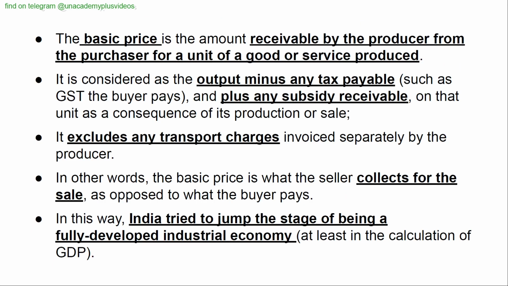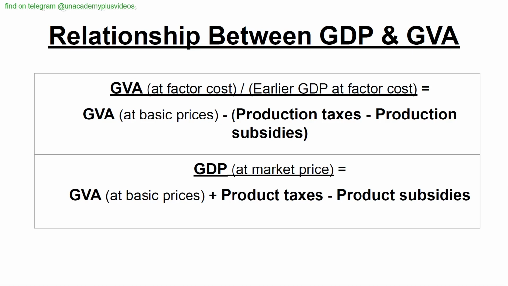The basic price is the amount receivable by the producer from the purchaser for a unit of a good or service produced. It is considered as the output minus any tax payable, such as GST the buyer pays, and plus any subsidy receivable on that unit as a consequence of its production or sale. It excludes any transport charges invoiced separately by the producer. In other words, the basic price is what the seller collects for the sale as opposed to what the buyer pays. In this way, India tried to jump the stage of being a fully developed industrial economy, at least in the calculation of GDP.